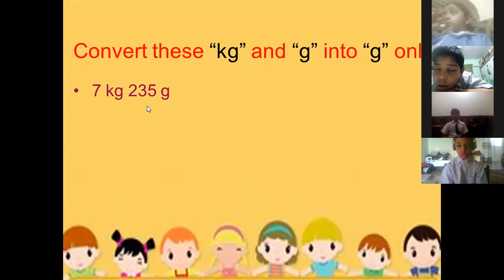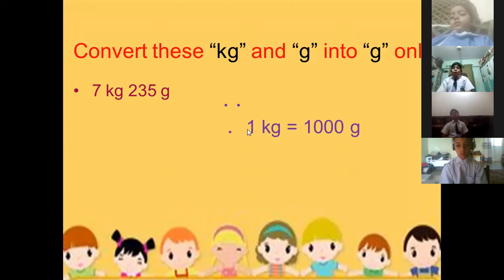What is the standard? 1 kilogram is equal to 1000 gram. As we all know that 1 kilogram is equal to 1000 gram. So first of all, we will write here the standard. And now we will come to the solution of this question.